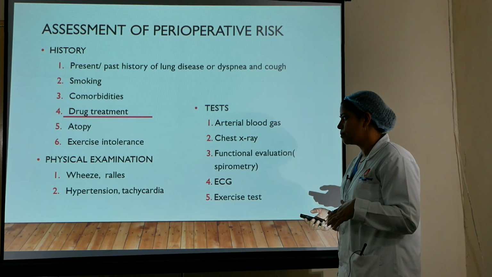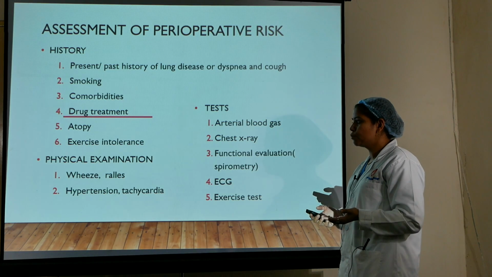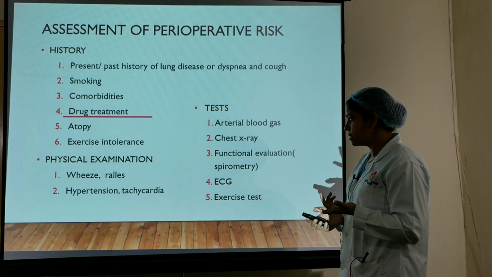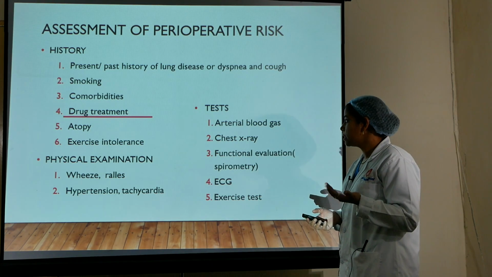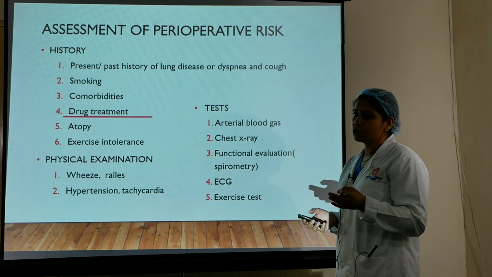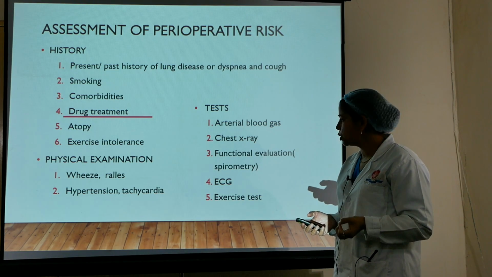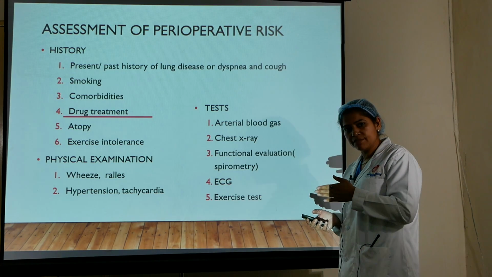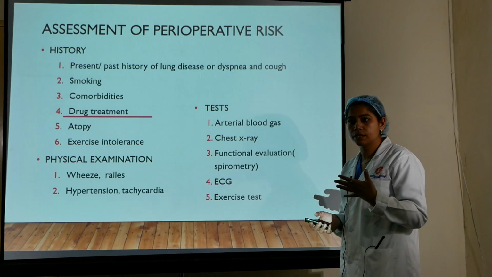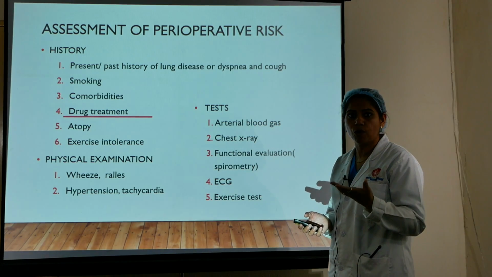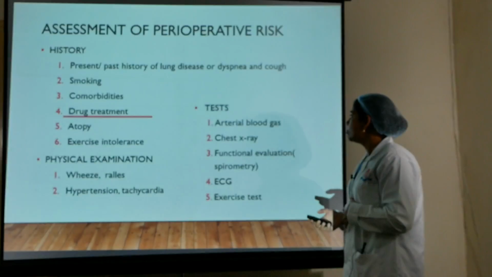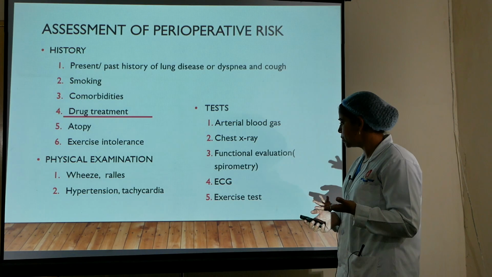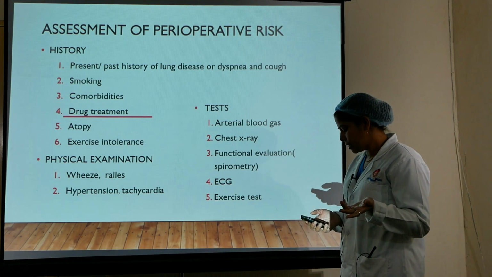His exercise tolerance. Then we come to the physical examination, which should include a proper respiratory tract evaluation like the presence of wheezes or rales, presence of hypertension, tachycardia. Basic evaluation should include all the basic investigations like CBC, RFT, LFT, along with some specialized investigations which may be required to evaluate the further pulmonary status of the patient. The tests may include arterial blood gases, chest X-ray, functional evaluation by spirometry, ECG and exercise tolerance.